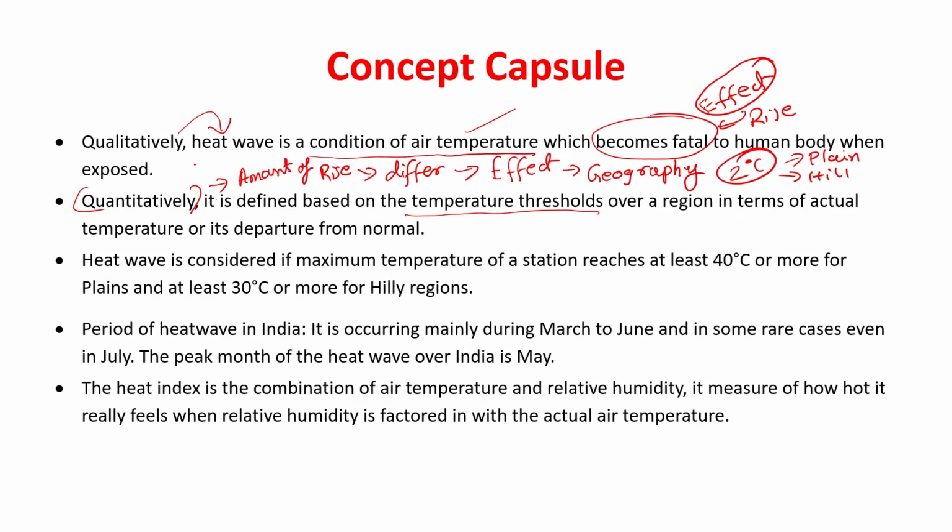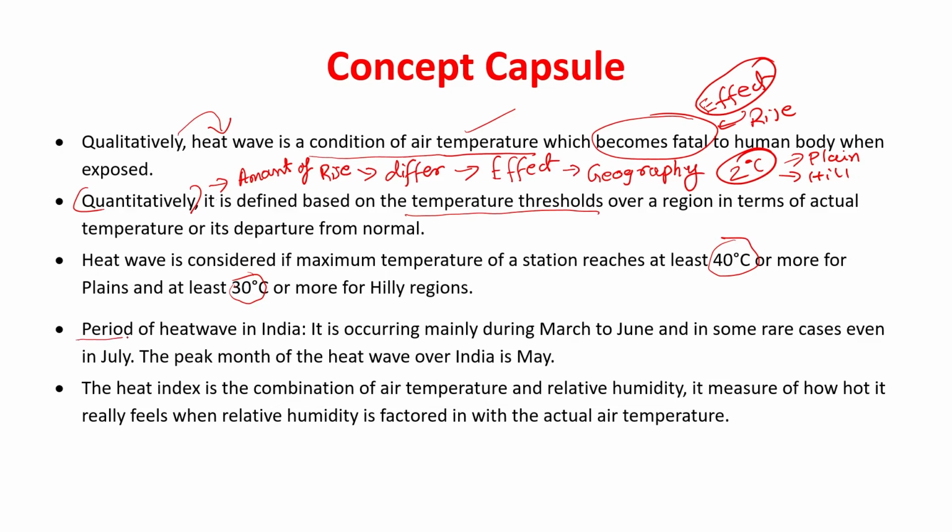All right, so if you take into consideration heat wave, with respect to plains, heat wave is basically considered when the temperature reaches 40 degrees centigrade. All right. And with respect to hilly regions, it is considered if the temperature reaches 30 degrees Celsius.